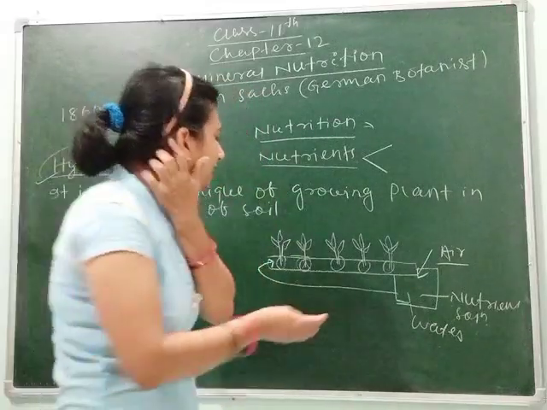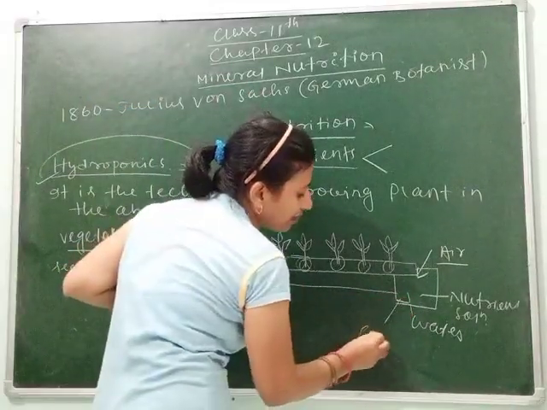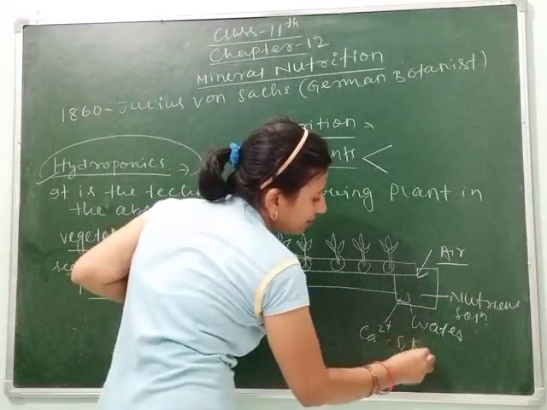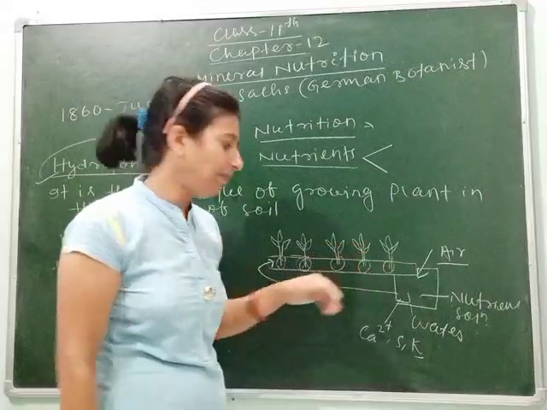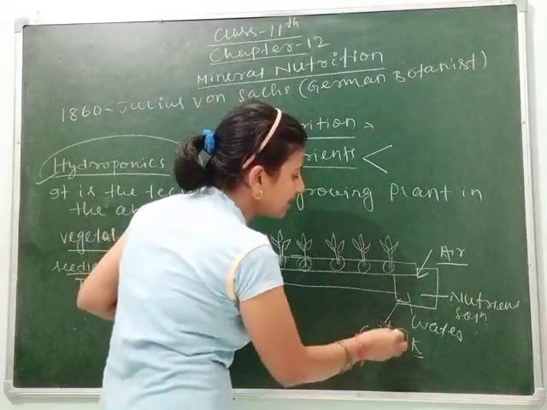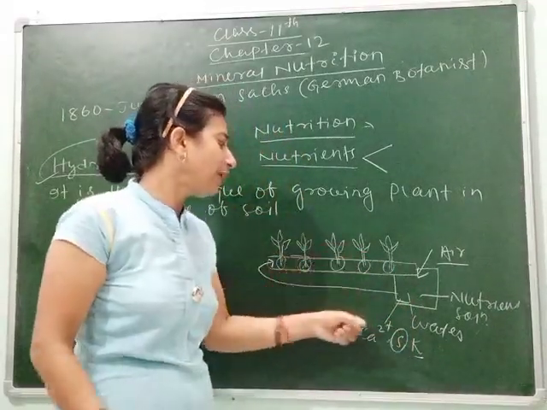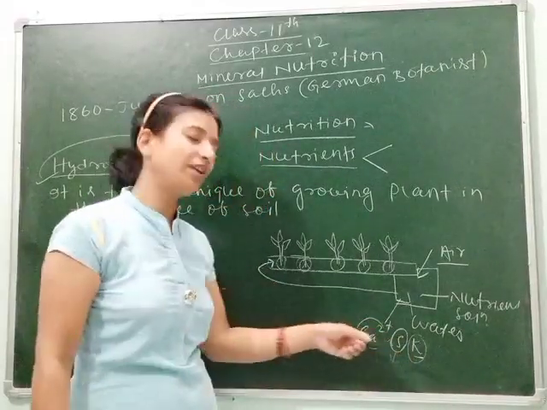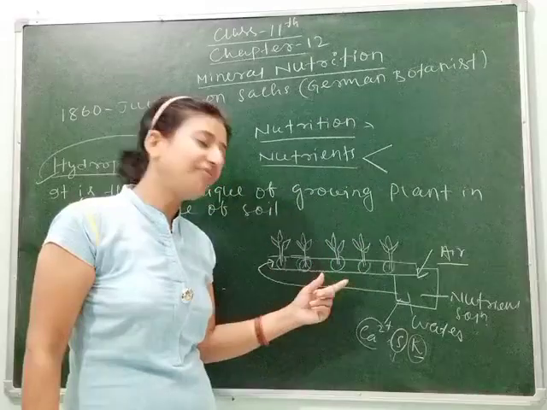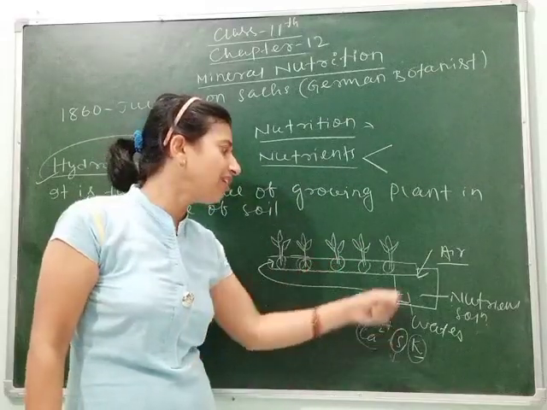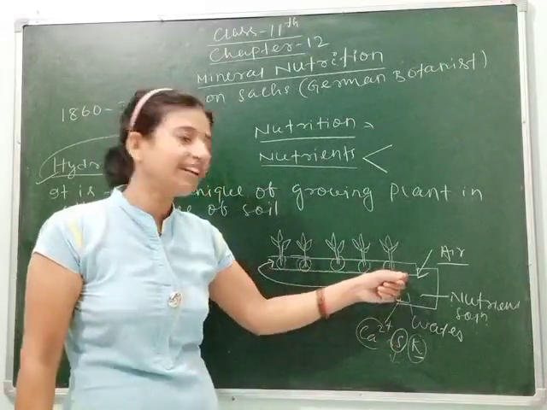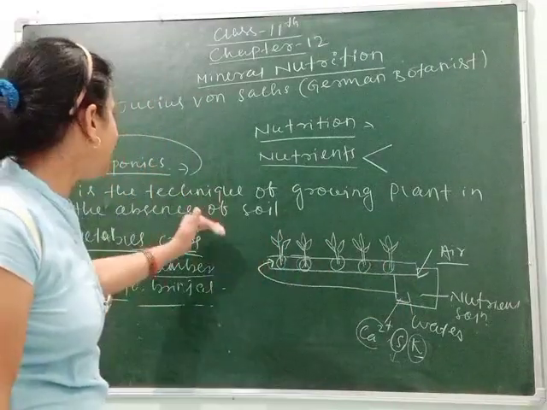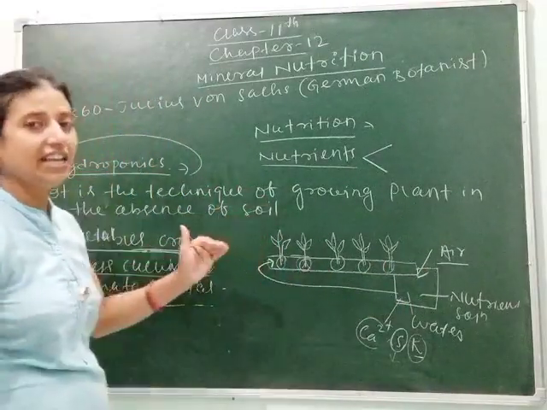Suppose for example, in this solution we provide calcium, then sulfur, then potassium, and after the growth of the plant we find that sulfur is present. It means the plant requires only calcium and potassium, it doesn't require sulfur. So next time when we grow these plants, we will not put the nutrient containing sulfur. So from this experiment we are able to know what hydroponics is and what its importance is.